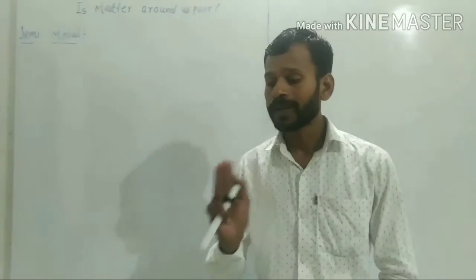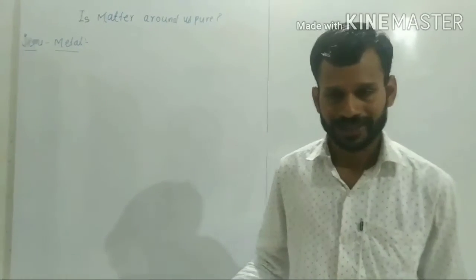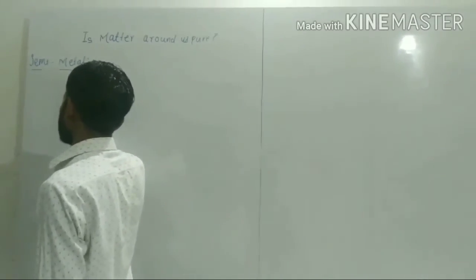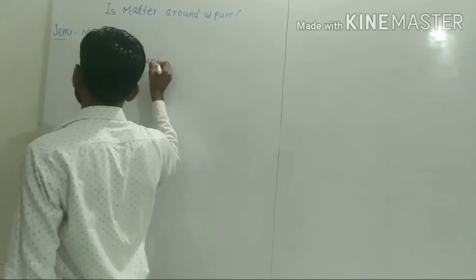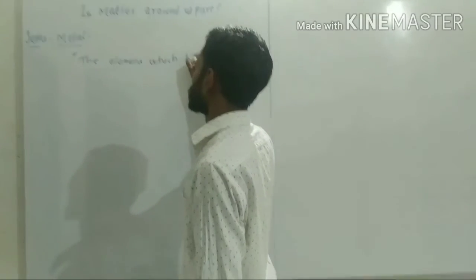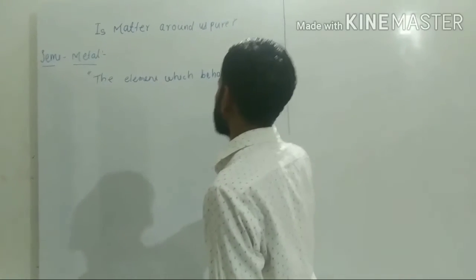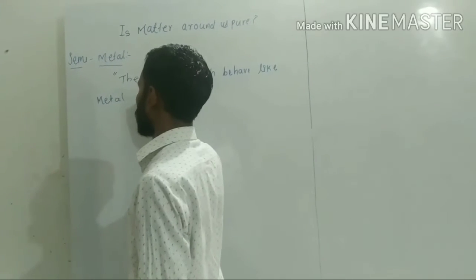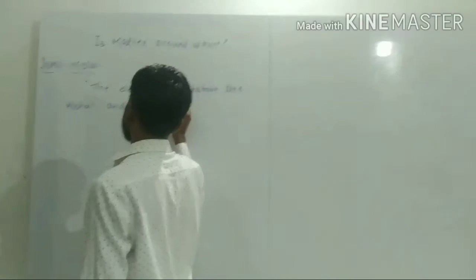The definition is simple: the elements which behave like metal and non-metal.